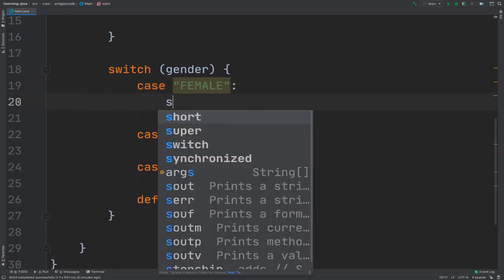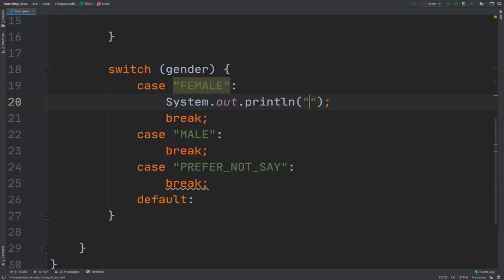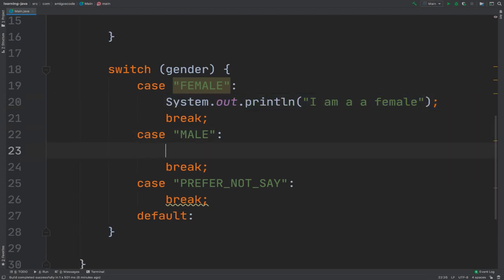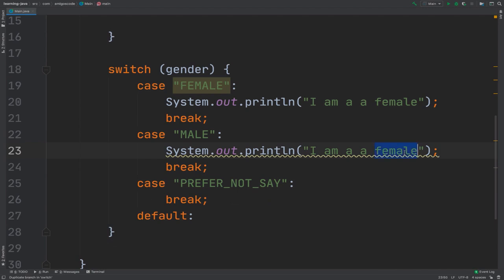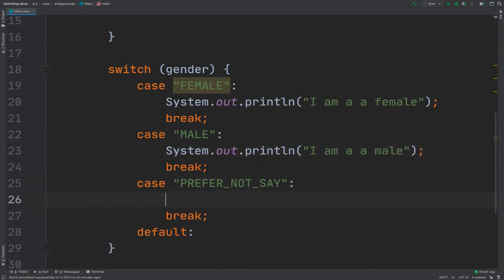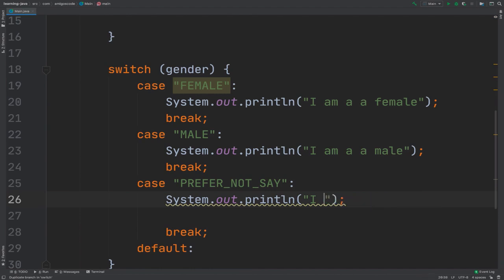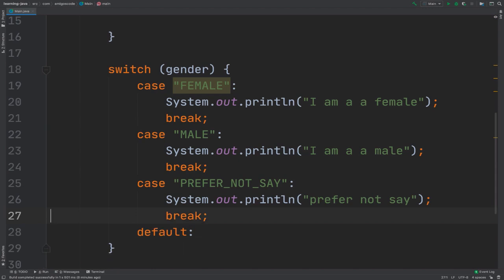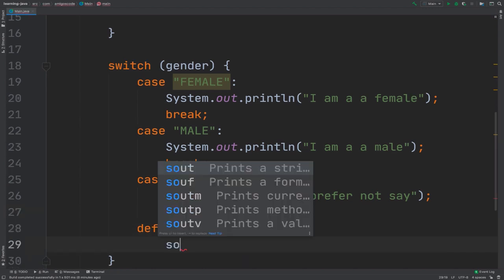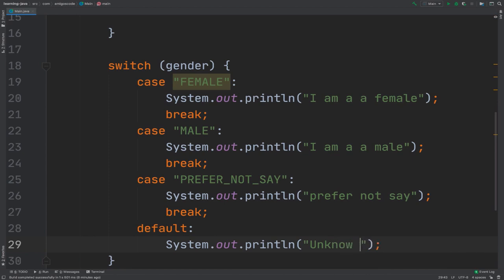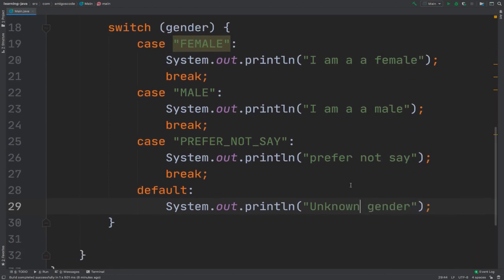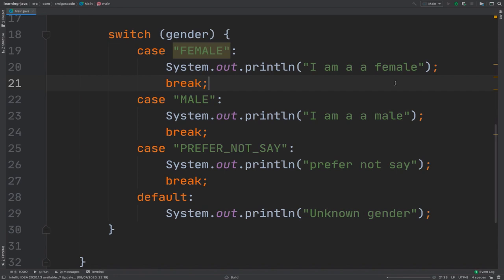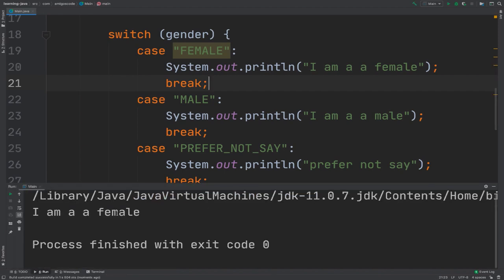So right here you could also go ahead and type out, I am a female. So again, let me simply say male, and then prefer not to say, just like that. And then right here, sout unknown gender, and there we go. And if I run this, you see that I am a female.